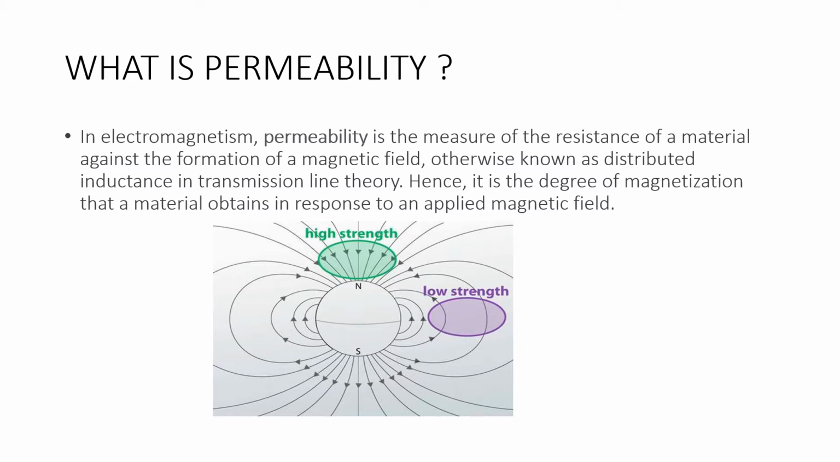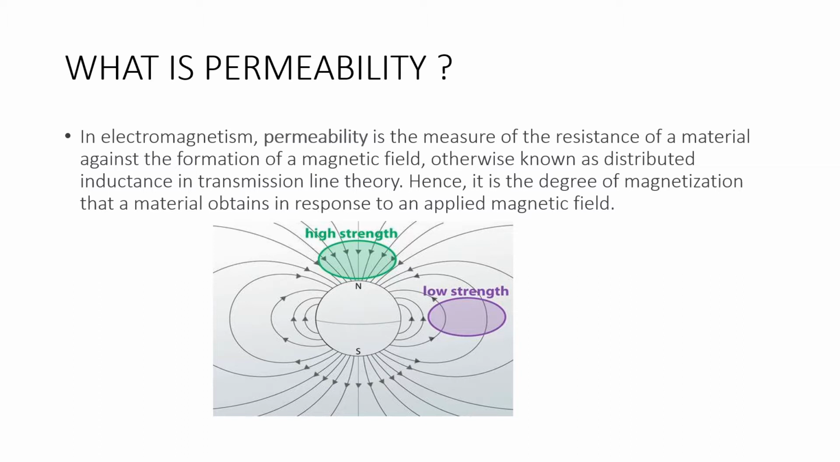So, how do we need to understand this? From the figure, consider a permanent magnet or electromagnet having a north and south pole. As we can see, the magnetic strength is very high on the north side and the south side.